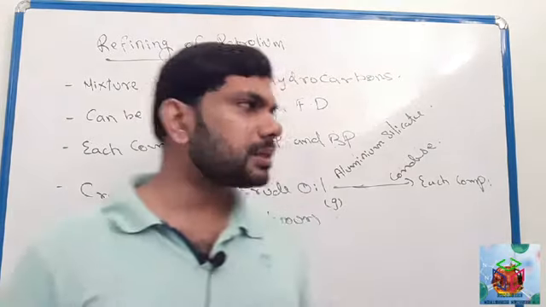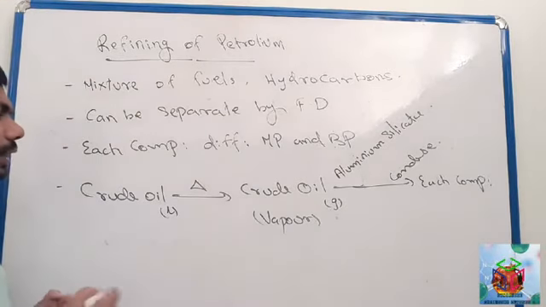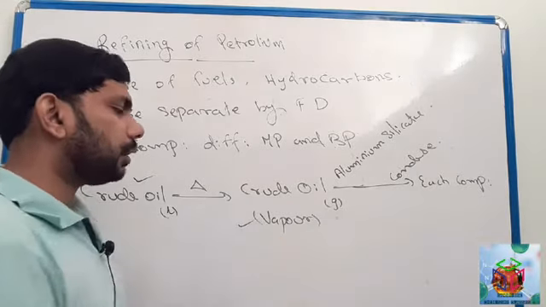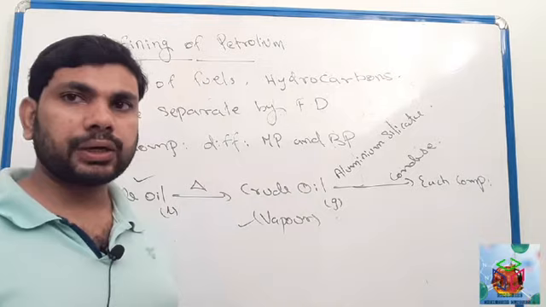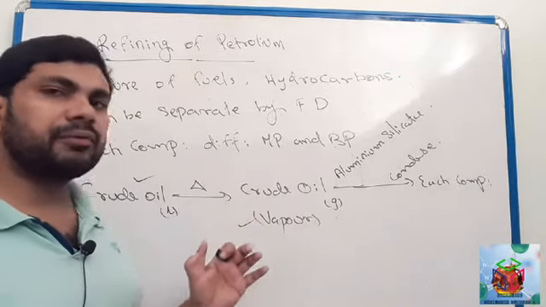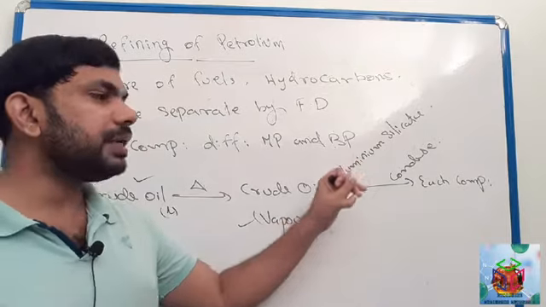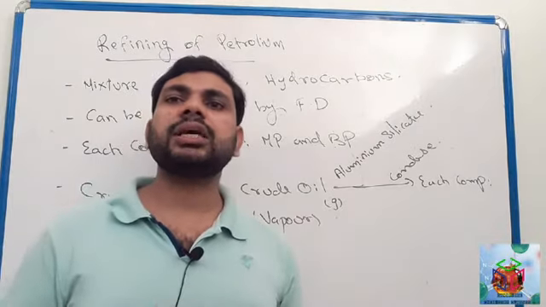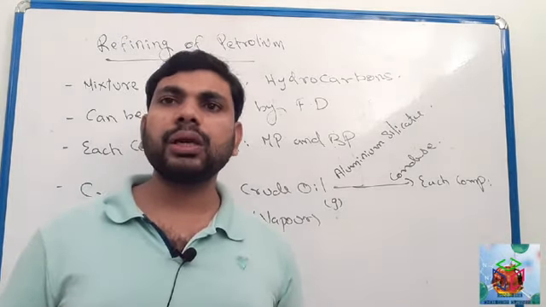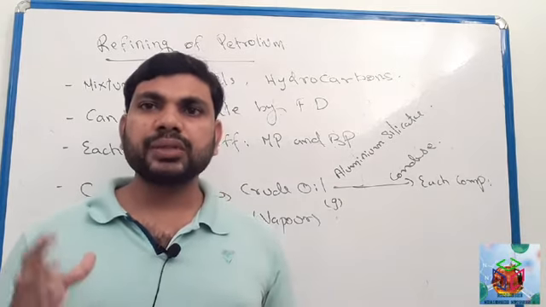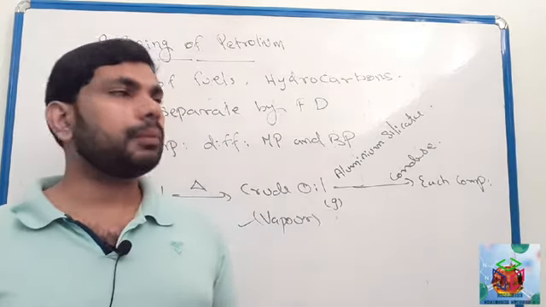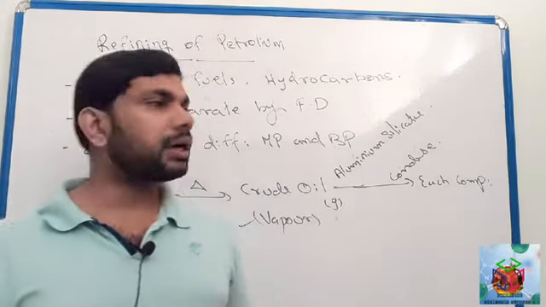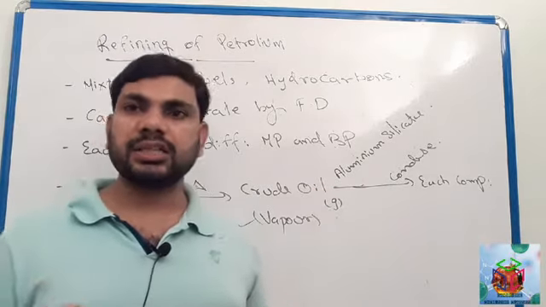Okay, and see here crude oil, it is in liquid state. After strong heating it will change to vapor. Okay, crude oil in vapor phase. This hot vapor we will pass through hot aluminum silicate. The crude oil in vapor state or gaseous state passes through hot aluminum silicate. Here aluminum silicate acts as a catalyst.